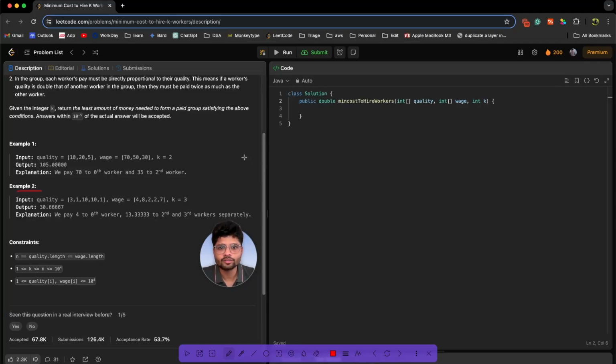It will take a lot of time, so I'm skipping it. If we try to look into the constraint, given n is 10 raised to power 4, we can provide a solution with n square, n log n, something like that. So this was just a hint.